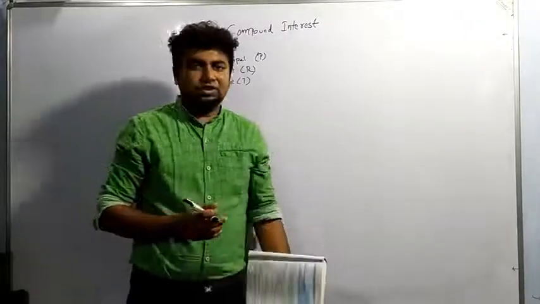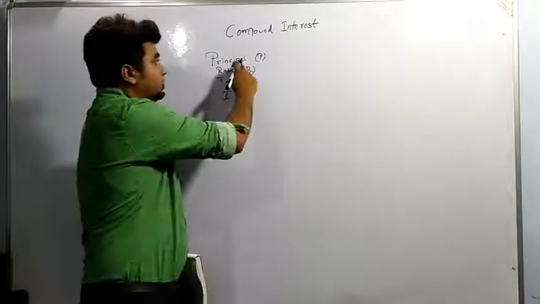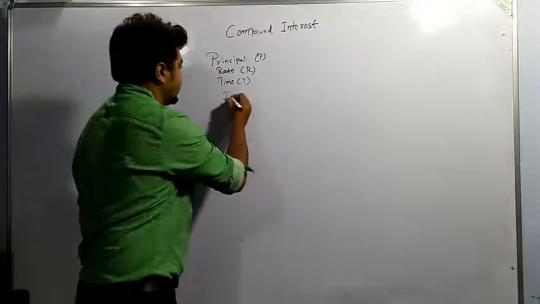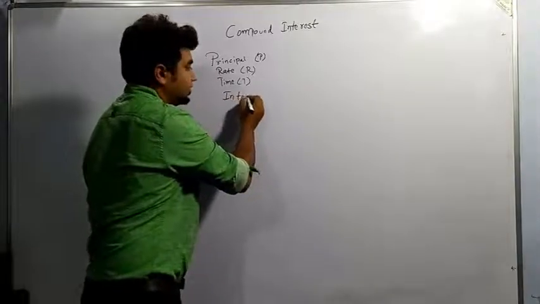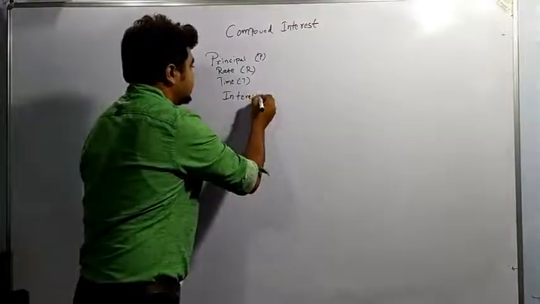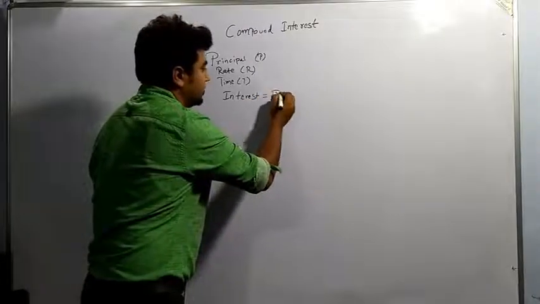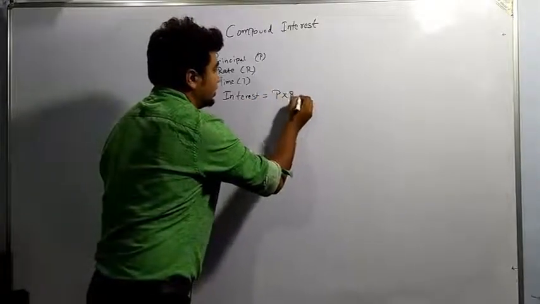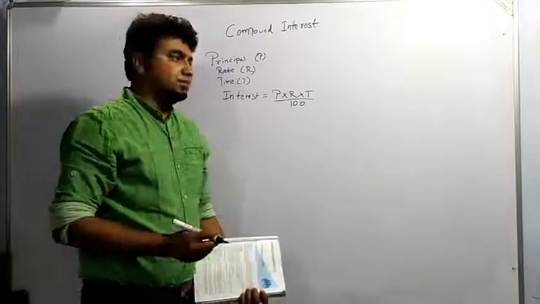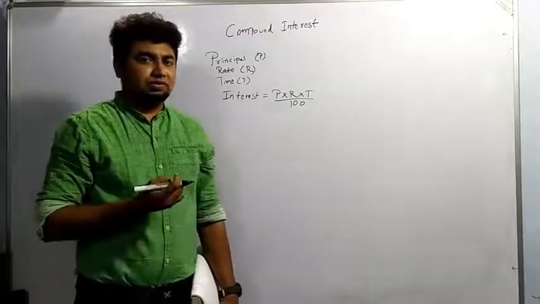So one formula is there, interest. Interest is the extra amount which you are getting on principal. That is simple interest. We are calculating it by the formula P into R into T by 100. So this is the way of calculating interest. Now what is known as compound interest?